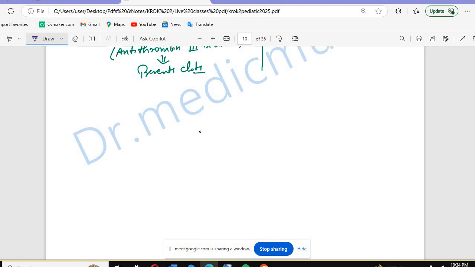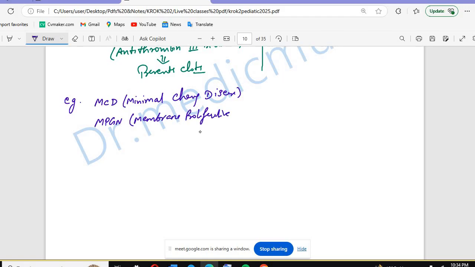Write the examples here. So the example is MCD, that is minimal change disease. And we have MPGN, that is membrane proliferative glomerulonephritis. Then we have MGN, membranous glomerulonephritis. Then we can have FSGN.